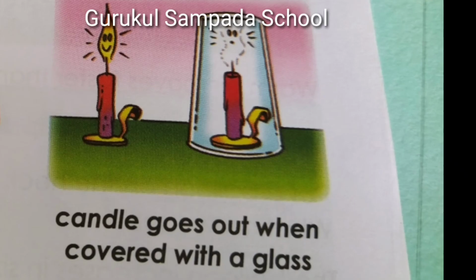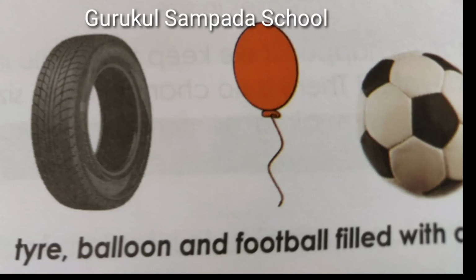For example, when a burning candle is covered with a glass, it blows out after some time. This happens because there is no air left inside the glass to keep the candle burning. Third, air gives shape to things. Things like tires, balloons, and footballs get their shapes only after we fill them with air.